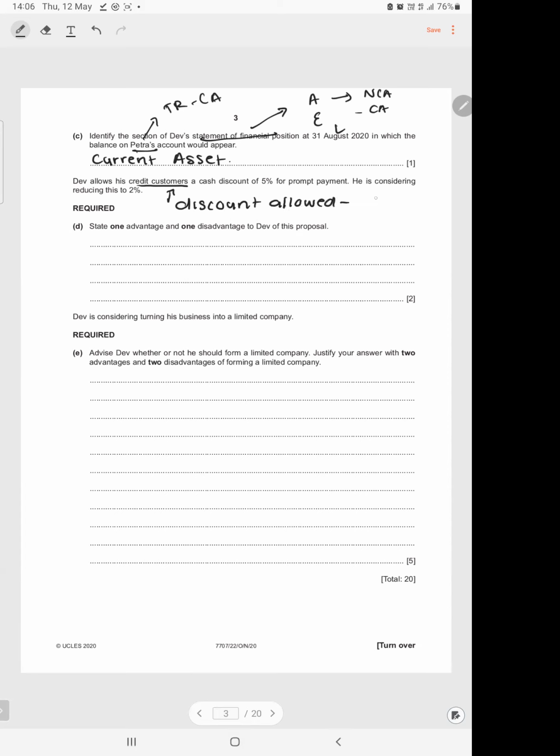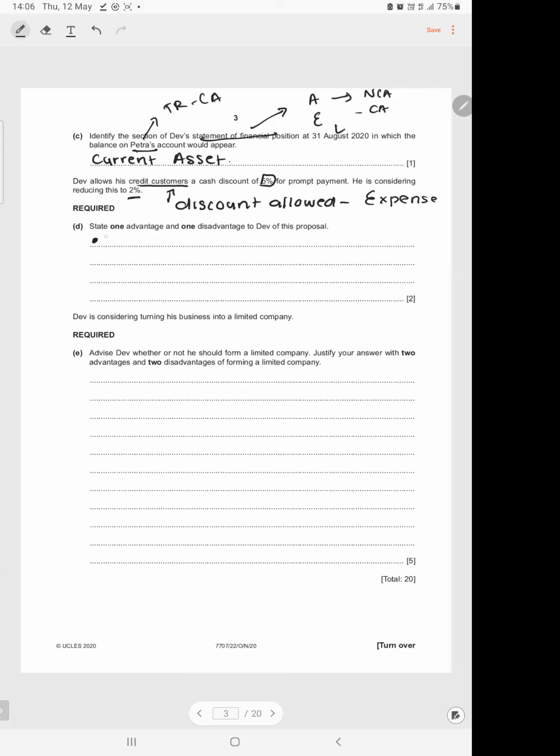Therefore, what are the implications of reducing an expense from 5% to 2%? So obviously the first advantage is not really that hard to understand. You're reducing your expenses because you're reducing the discount rate from 5% to 2%.